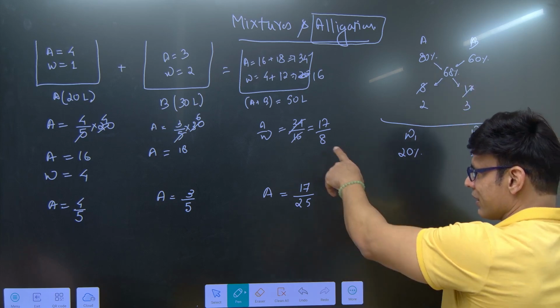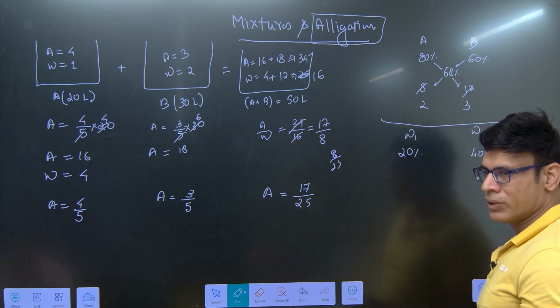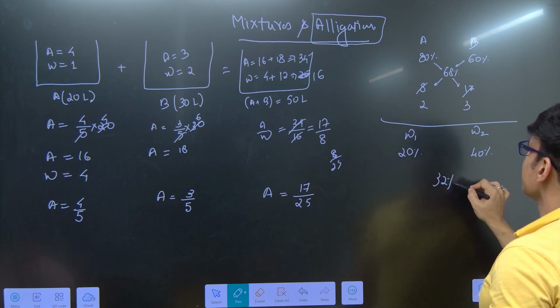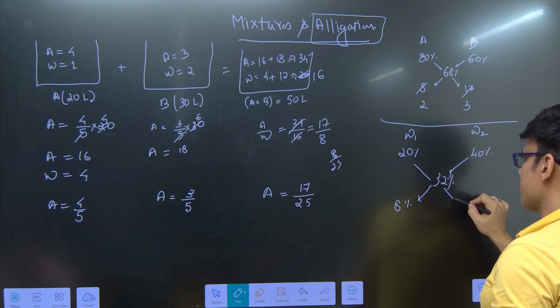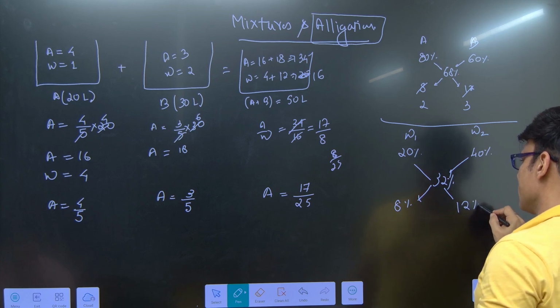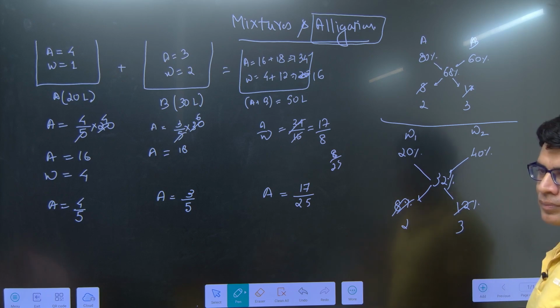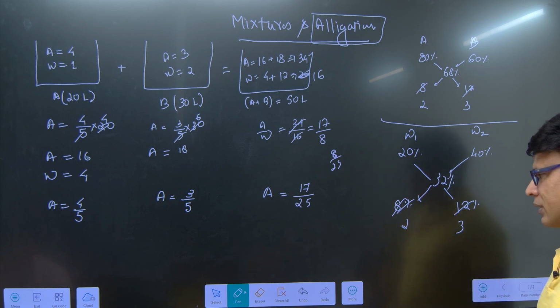What is the water in this? 8 by 25, which is 32%. So write 32% down. Subtract this, and which is again 2:3. Whether you write everything in terms of water or everything in terms of alcohol, you will get the same answer. You will get the ratio in which they are mixed. The answer is 2:3.